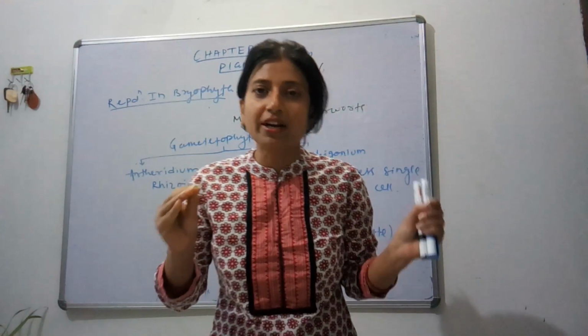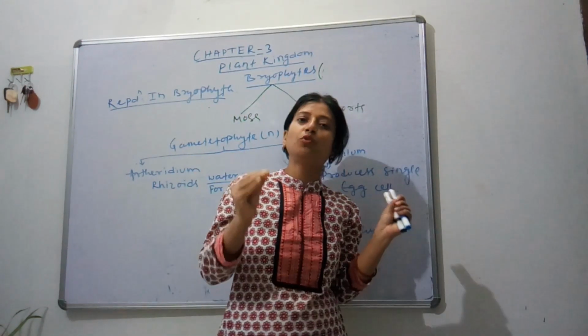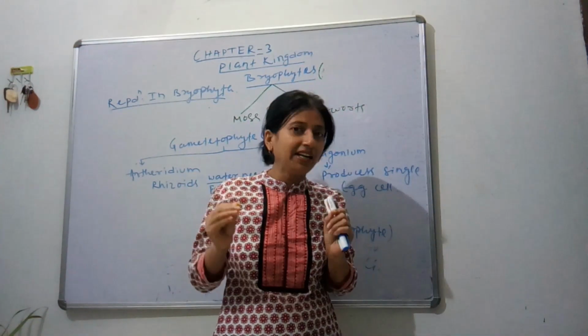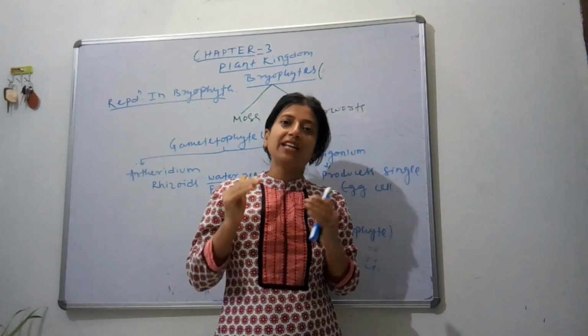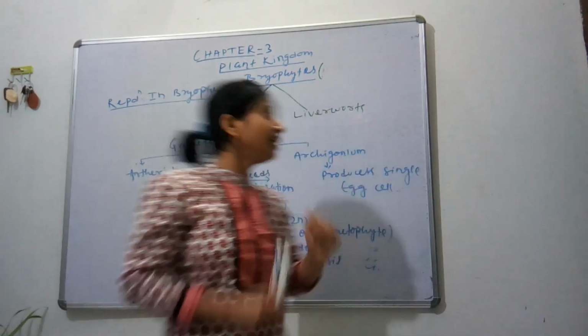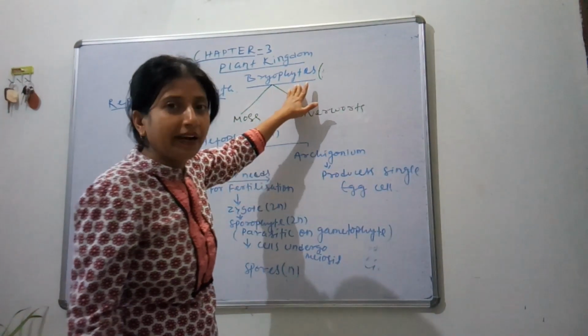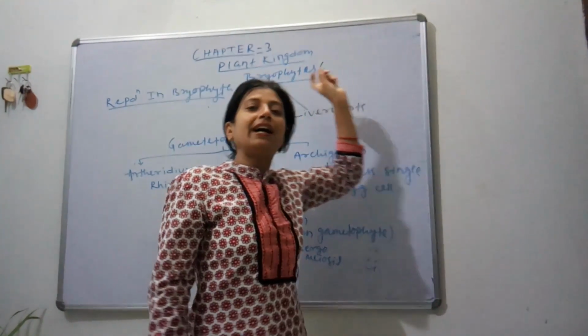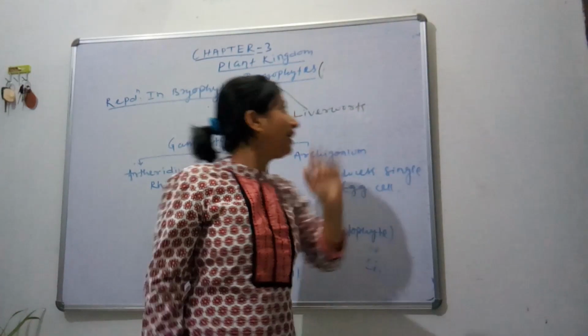Amphibians are those organisms that have the ability to survive both on land and in water. So here all the species of bryophytes can live on land as well as water, so they are called the amphibians of the plant kingdom.